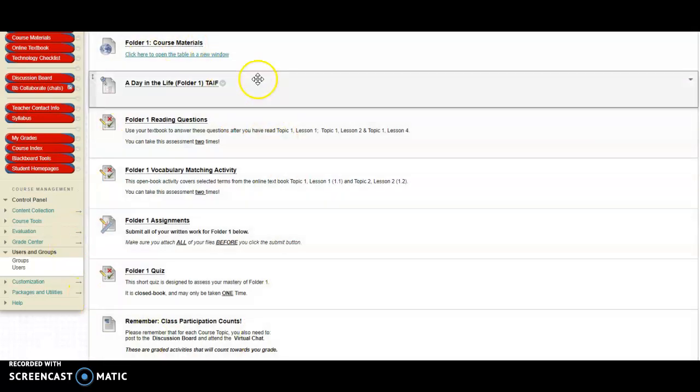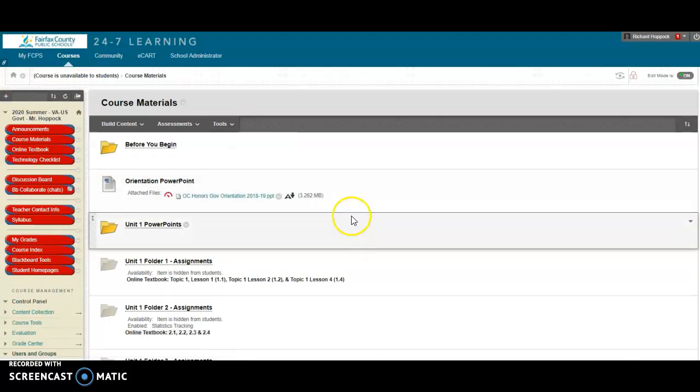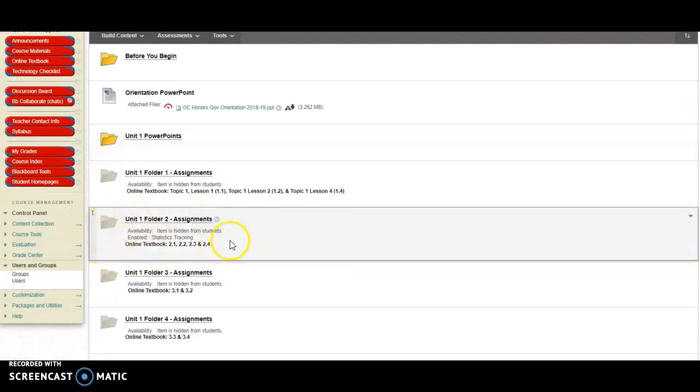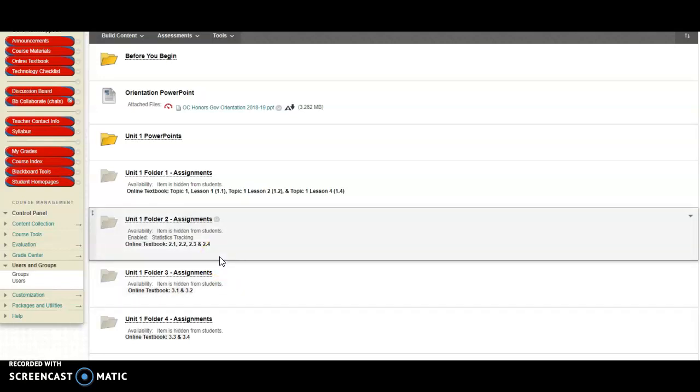So that will be what we do on a day-to-day basis, is we'll do either one folder, or there will be some days in this class where we will do 2 folders. The second day of the class, you will be doing folder 2 and folder 3. All this will be turned on later, not right away as we start the class. And this class does take some work.